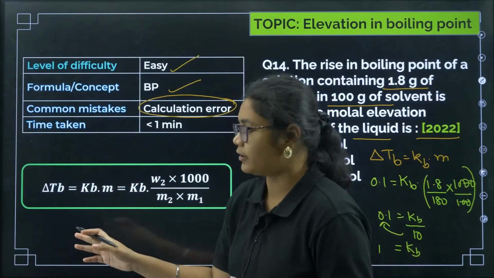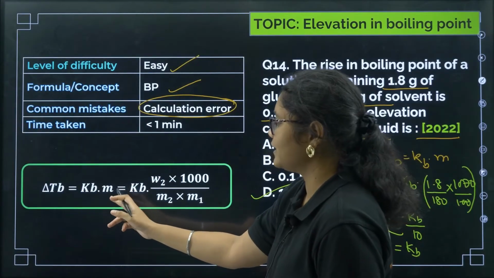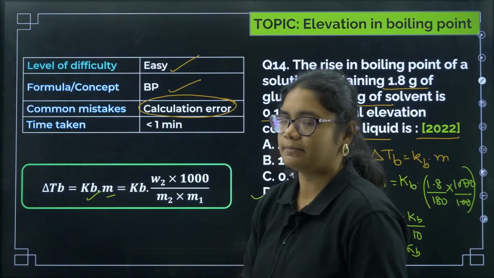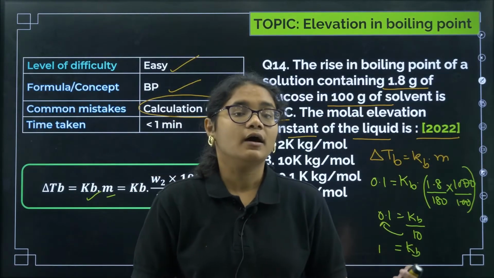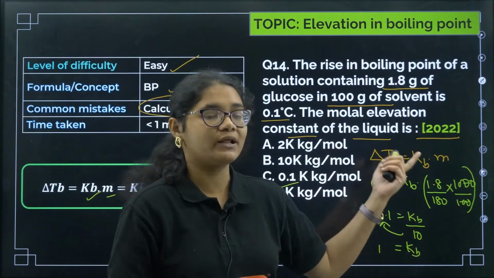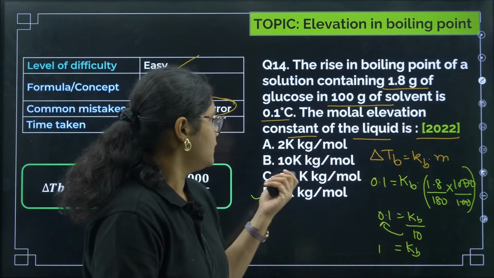And elevation in boiling point formula, delta TB is equal to KB into M, where M is molality, KB is your ebullioscopic or molar elevation constant, okay.